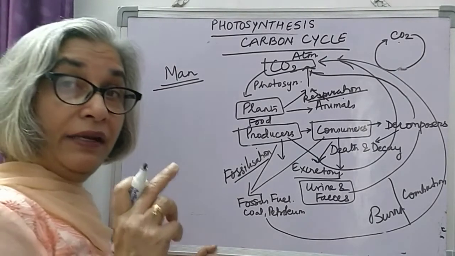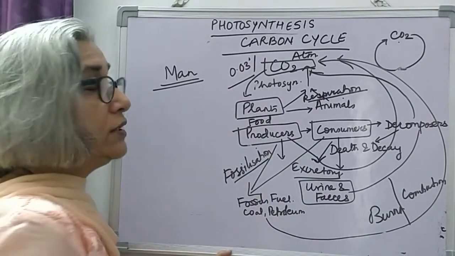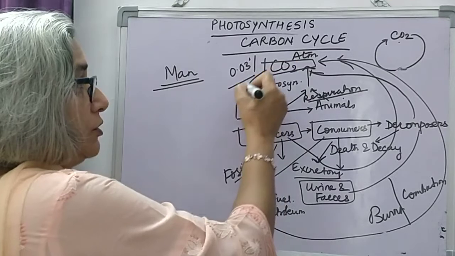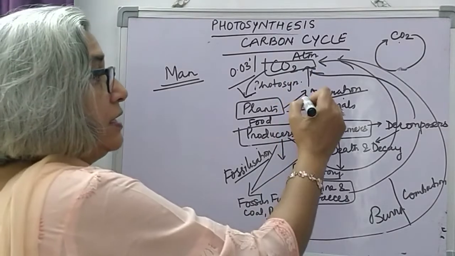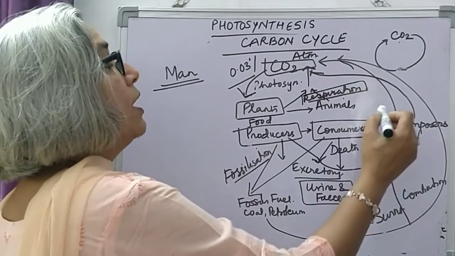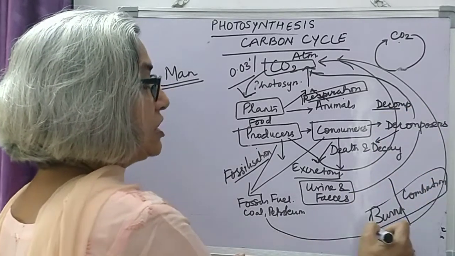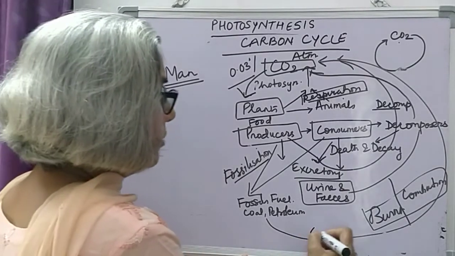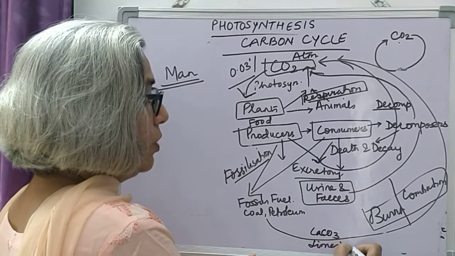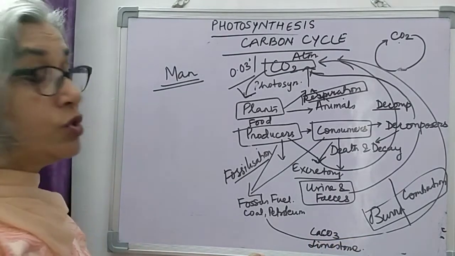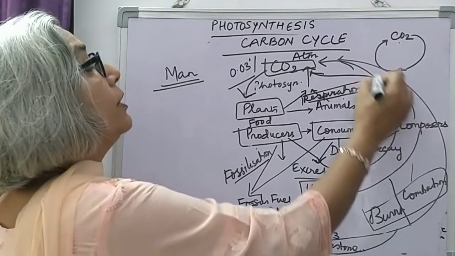But by natural means, carbon dioxide content in the air remains constant because carbon dioxide is removed from the air by the process of photosynthesis and is returned by the process of respiration, decomposition, and combustion. Sometimes carbonates, calcium carbonate, other carbonates like limestone, when they are used in brick kilns, also produce carbon dioxide.